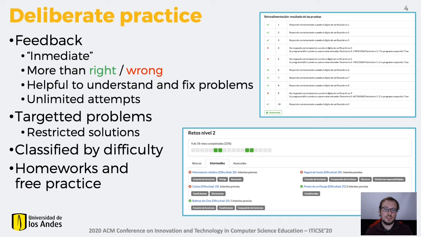They are also classified by difficulty, and they are used both in homeworks where problems are selected by the instructor, or they are also used in a free practice way. That means that students decide which problems to tackle, and they try to solve more complex problems each time.